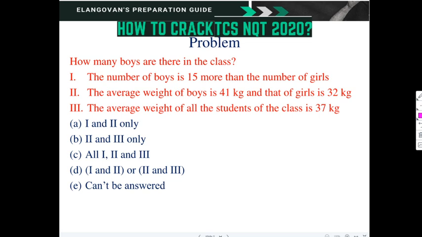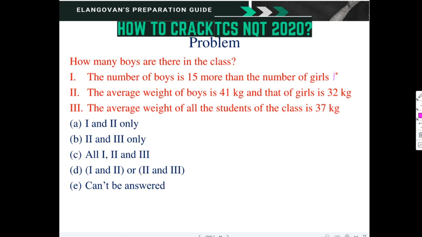So whether we can find out the answer or not, there is one more option, which is can't be answered. So that is also there. So let us check. Please don't assume anything, as we already said. So without assuming, let us try writing the equation. That is the procedure we will follow.